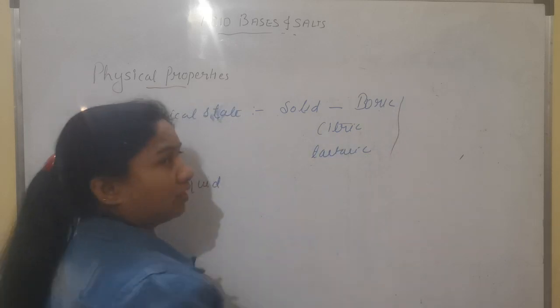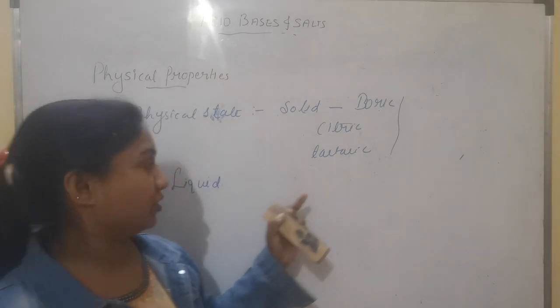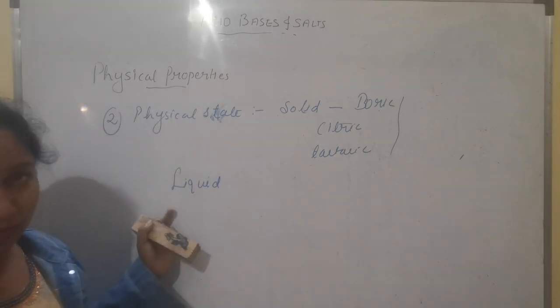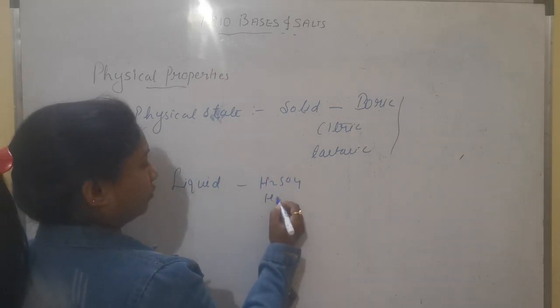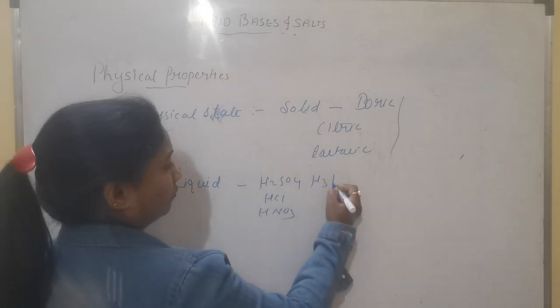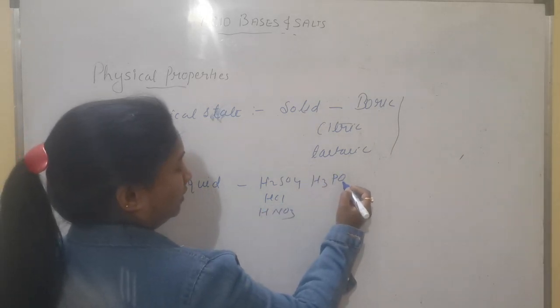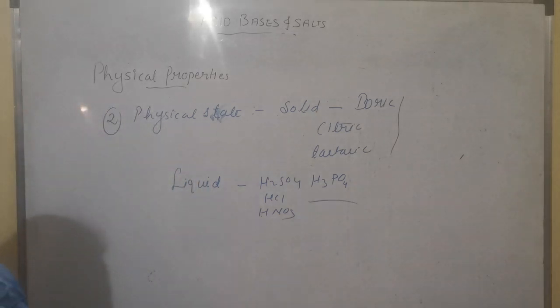So these are all solid acids. Why solid? Because they are solid at room temperature. Whereas liquid, we know the examples of liquid like sulfuric acid, hydrochloric acid, nitric acid, phosphoric acid. So these are all acids that are liquid at room temperature.